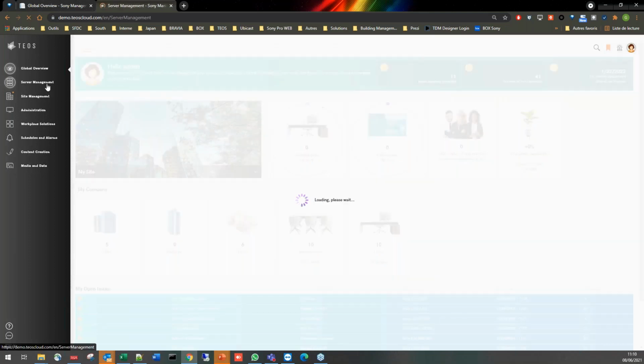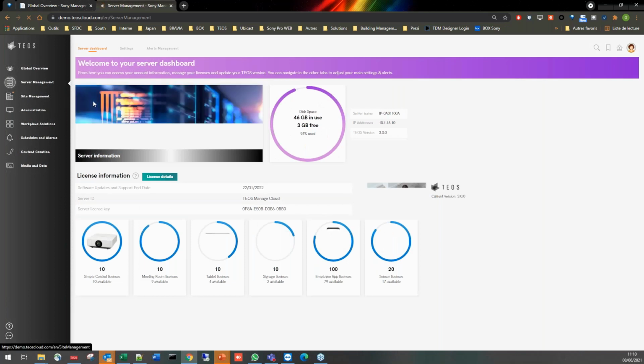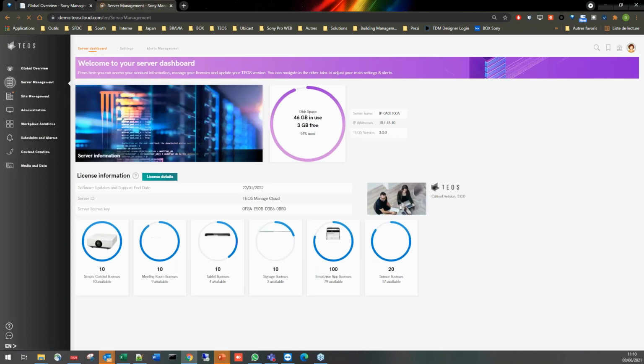If I go now to the server manager, again, as you can see, in terms of interface, we have the banner with the introduction, with the information. We find again all our information about the server licensing, the current version.